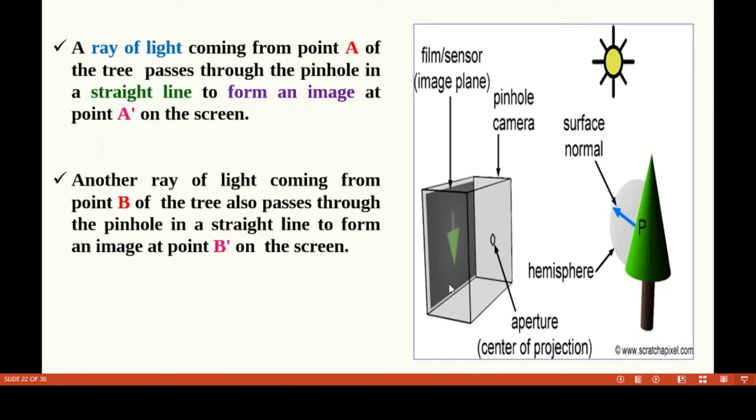So here that image is really an inverted image. So this is A dash. This is A and this is A dash, and here is B and this is B dash. Another ray of light coming from point B of the tree also passes through the pinhole. Here we have to take a cardboard box and put a hole in the center. I will explain later. Now we have to see it in a straight line to form an image at point B dash on the screen.